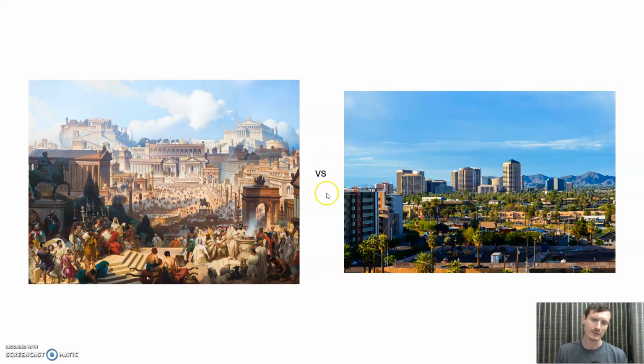For some time here, we're going to play population games. I'm going to give you two things, could be cities, could be countries, areas, states, whatever. We're going to put a pause point. Your job is to figure out which one has more people in it. First one, we've got our ancient city of Rome at its peak, maybe early couple hundreds of AD. Then we have the city of Scottsdale, and the question is, which one of them has more people?